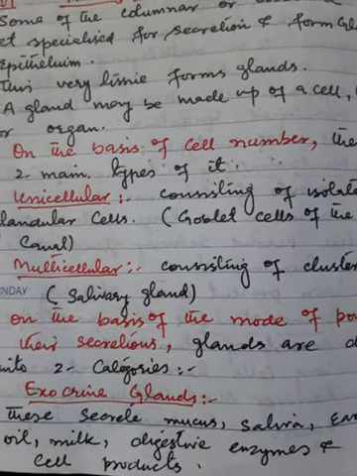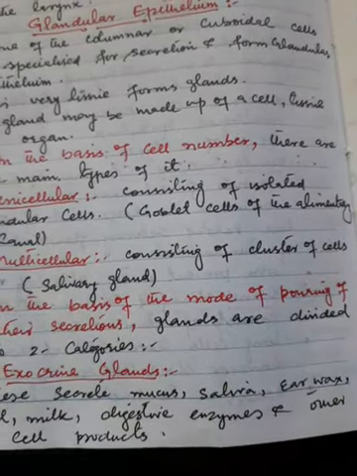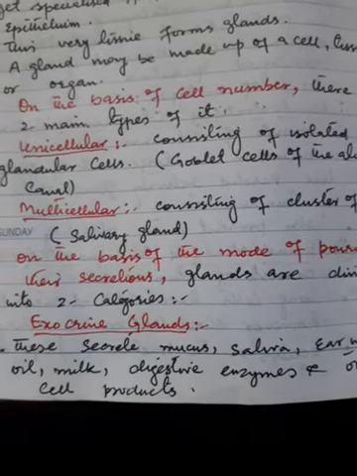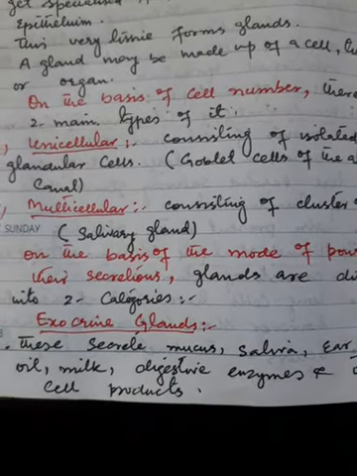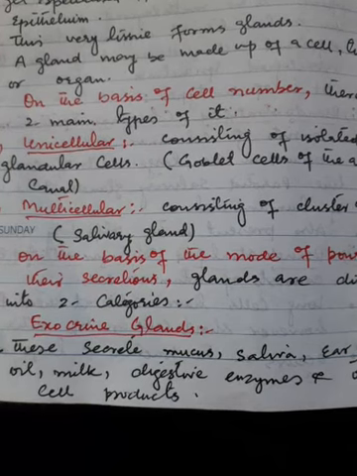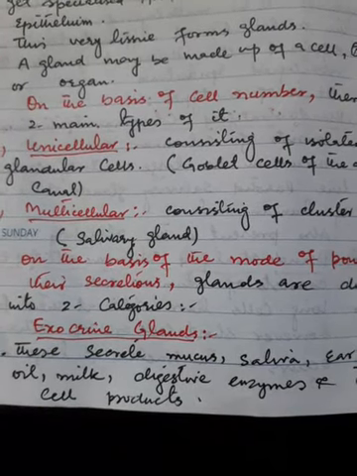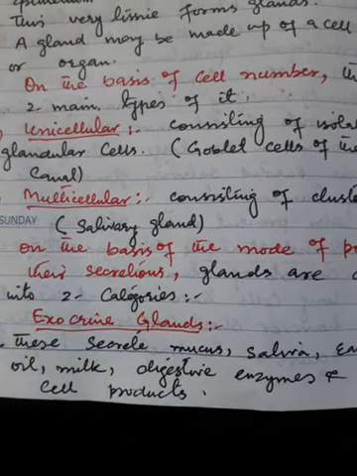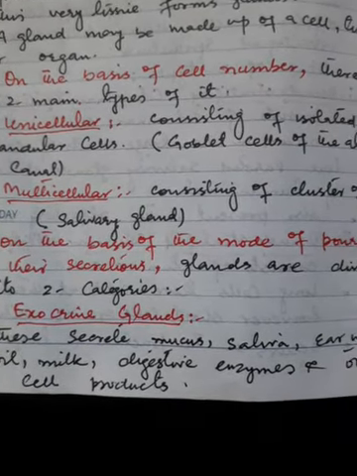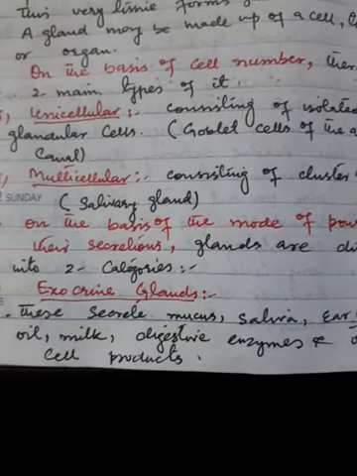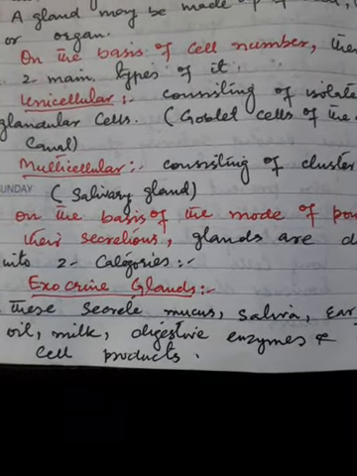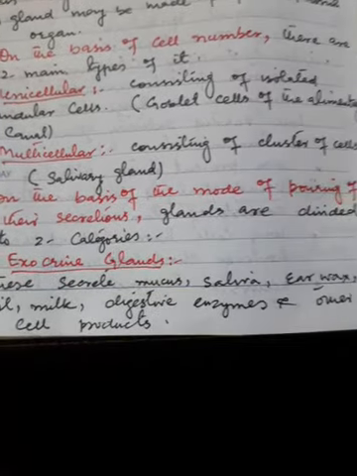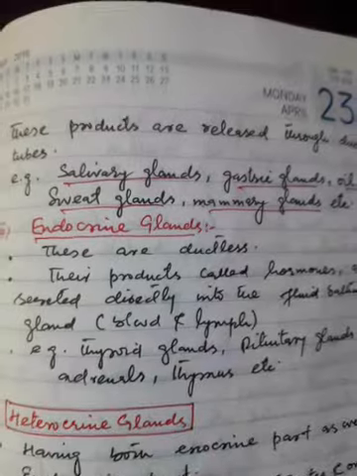On the basis of the mode of pouring of their secretions, glands are divided into two categories. One, exocrine glands, and another, endocrine glands. Now, what are exocrine glands? These glands secrete mucus, saliva, earwax, oil, milk, digestive enzymes, and other cell products.